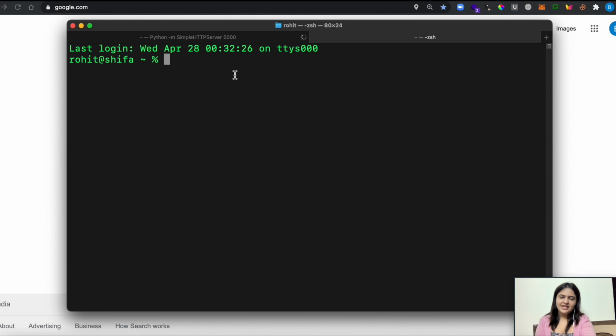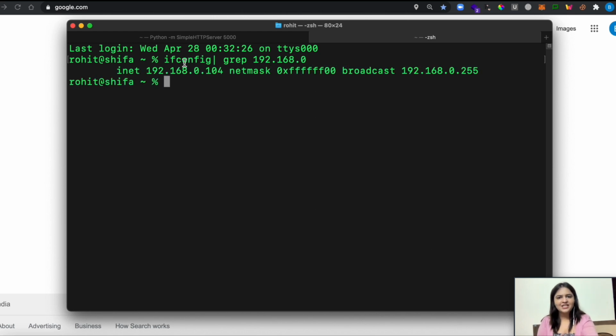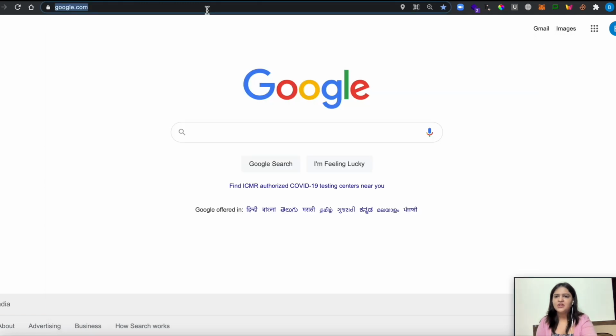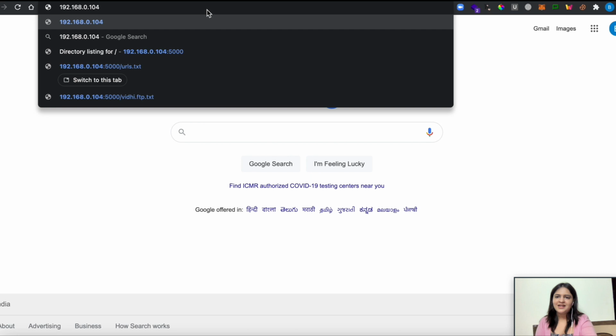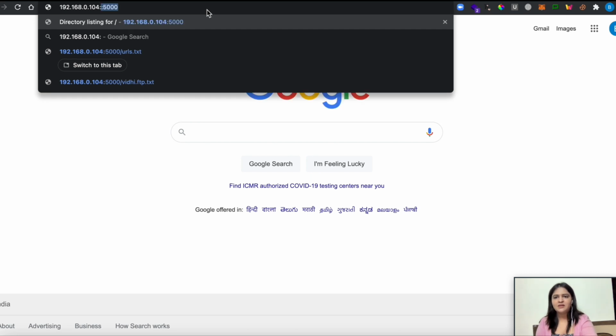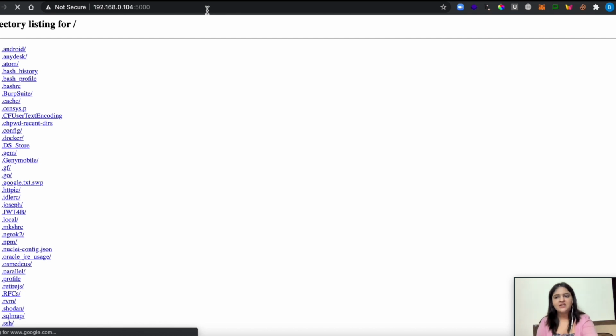For that I need the IP address of my local computer. How to get that? I'm going to type in ifconfig piped to grep for 192.168.0, because this is the series of my local network. I hit enter and I got my IP address, which is 192.168.0.104. I am going to go to the URL bar and hit that IP address with the port number 5000, where I am hosting my Python server.